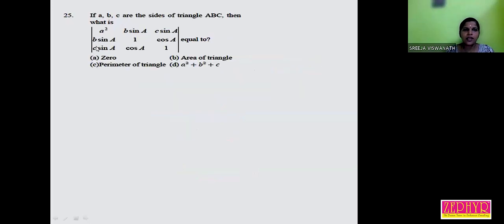Question number 25. If a, b, c are sides of a triangle ABC, then what is... Always listen. For a triangle ABC, small a is the length of the side opposite to angle A, small b is the length of side opposite to angle B, and small c is the side opposite to angle C. Then what is the determinant value of a square, b sin A, c sin A?